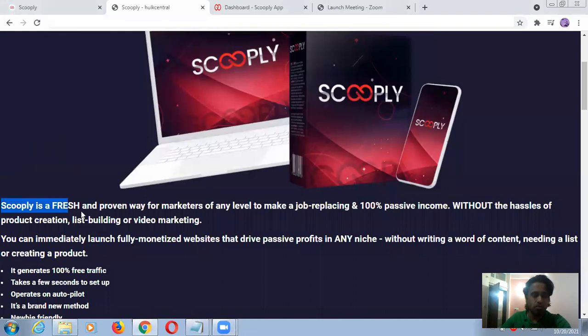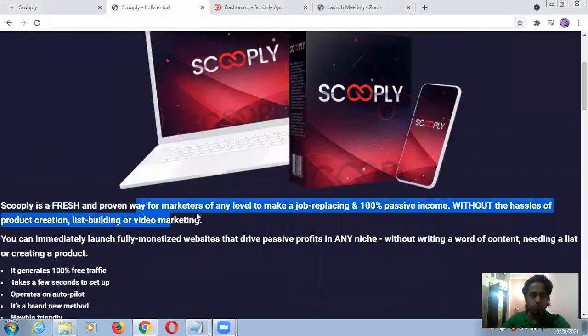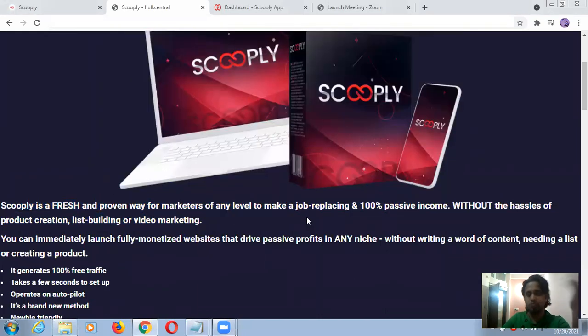Scopely is a fresh and proven way for marketers of any level. It means for beginners, intermediate and advanced, any type of level. It is suitable for any level to make a job replacing and all these things, without the hassle of these three things. Actually guys, this will remove these three things.